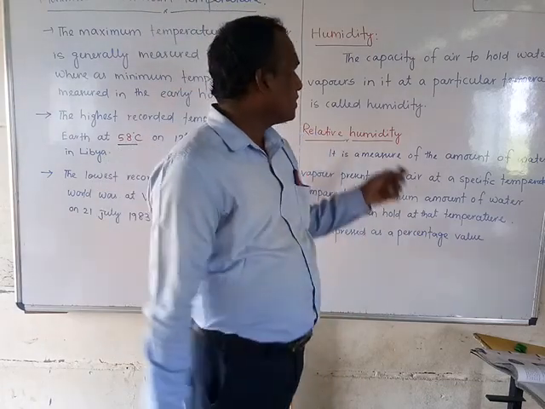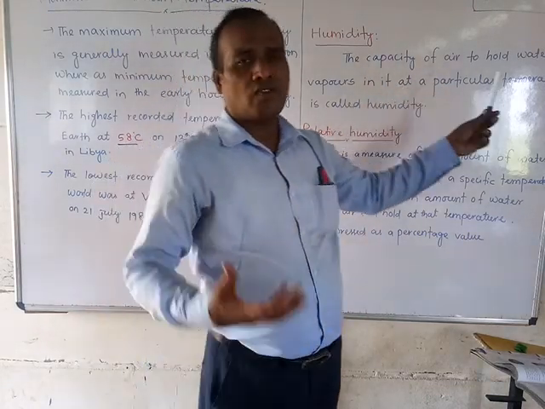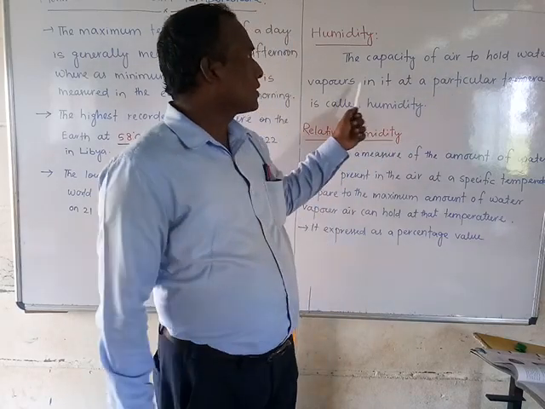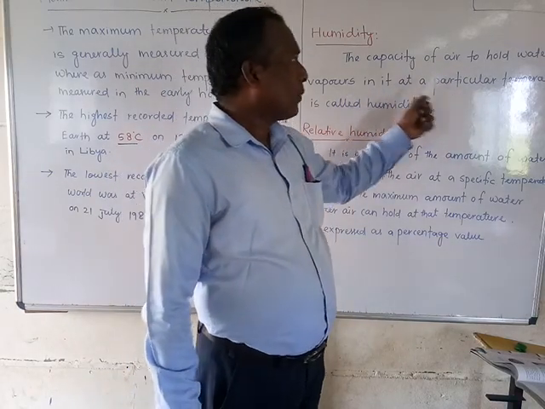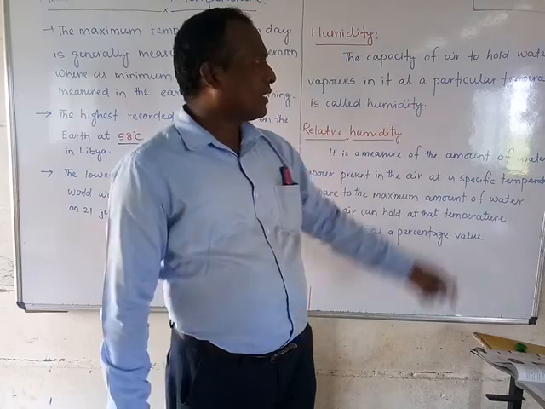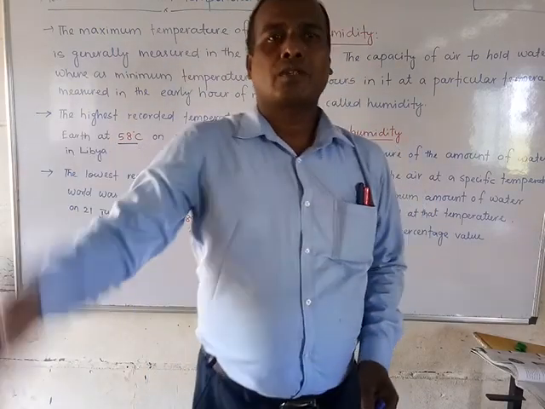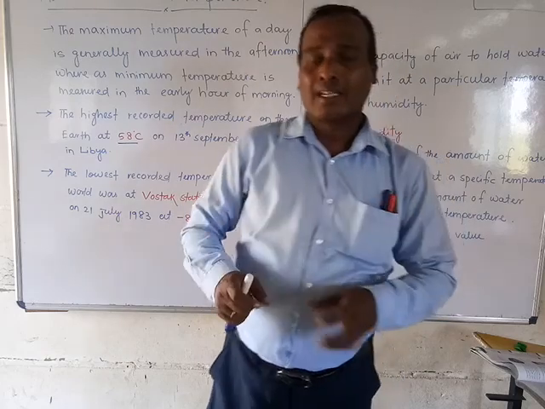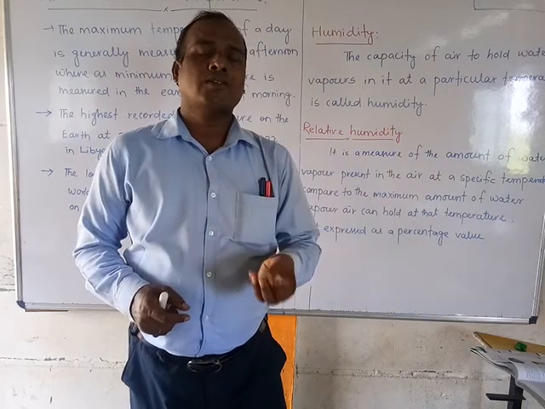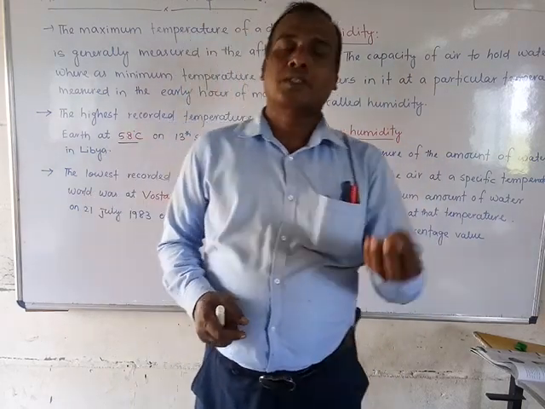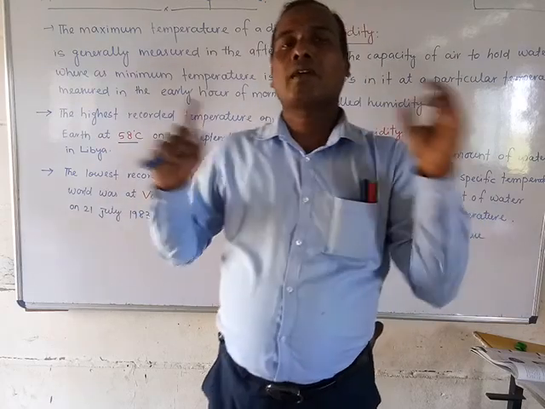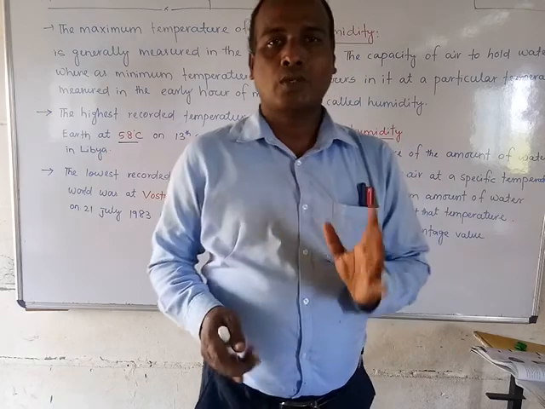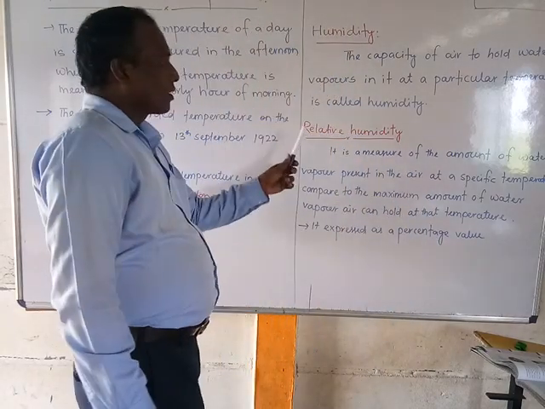The definition is: the capacity of air to hold water vapors at a particular temperature is called humidity. For example, at a temperature of 25 degrees today, the amount of water vapor present in the atmosphere or air is called humidity. Next, relative humidity.